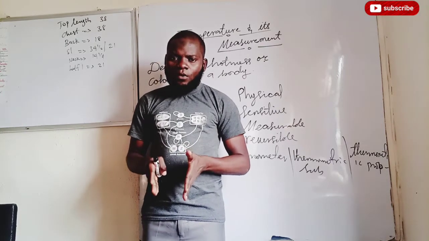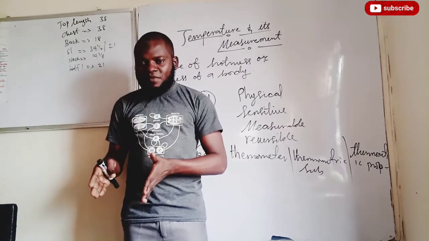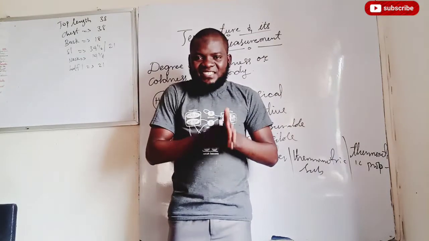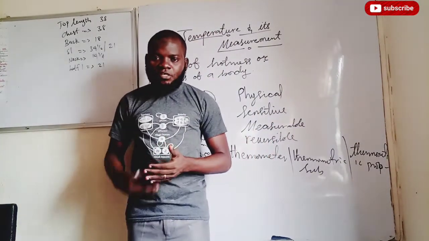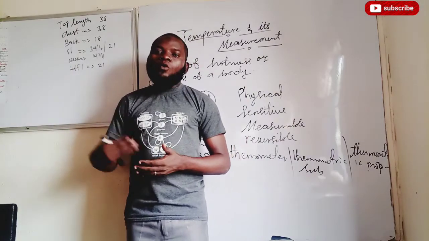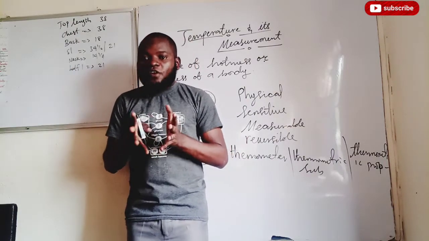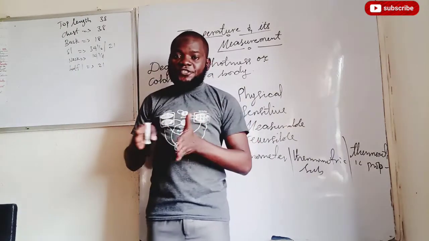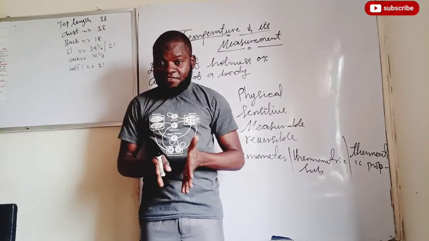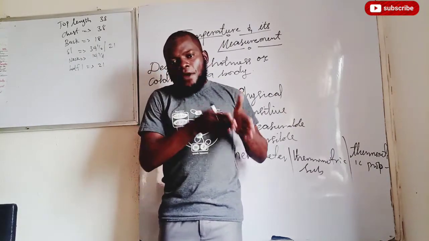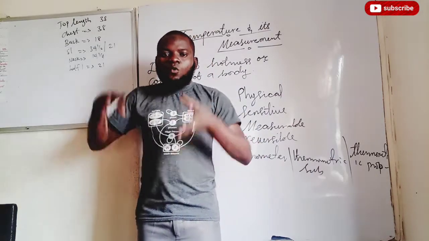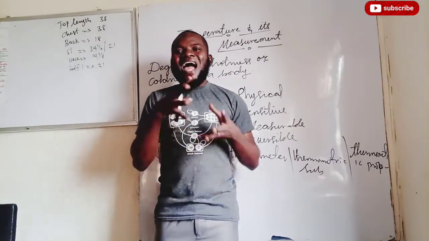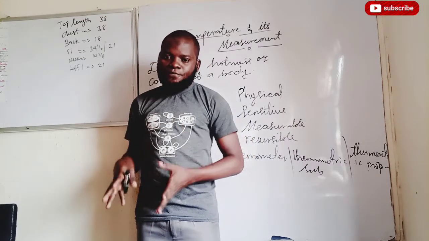Are we together now? Constant volume gas thermometer, the thermometric substance there is gas. That gas can either be hydrogen or helium. But we majorly use helium because of some differences that we are going to be explaining in our later uploads. Then the thermometric property is the change in pressure of gas with a change in temperature at a constant volume.